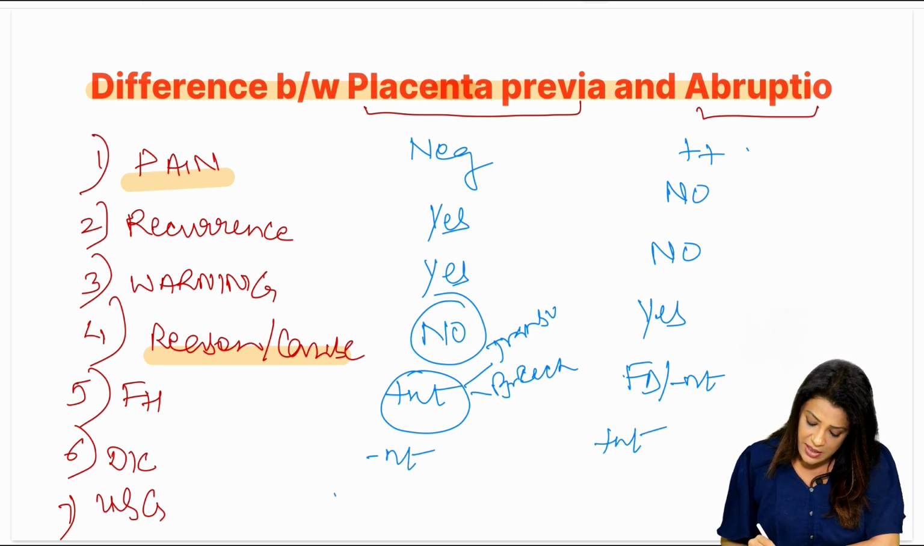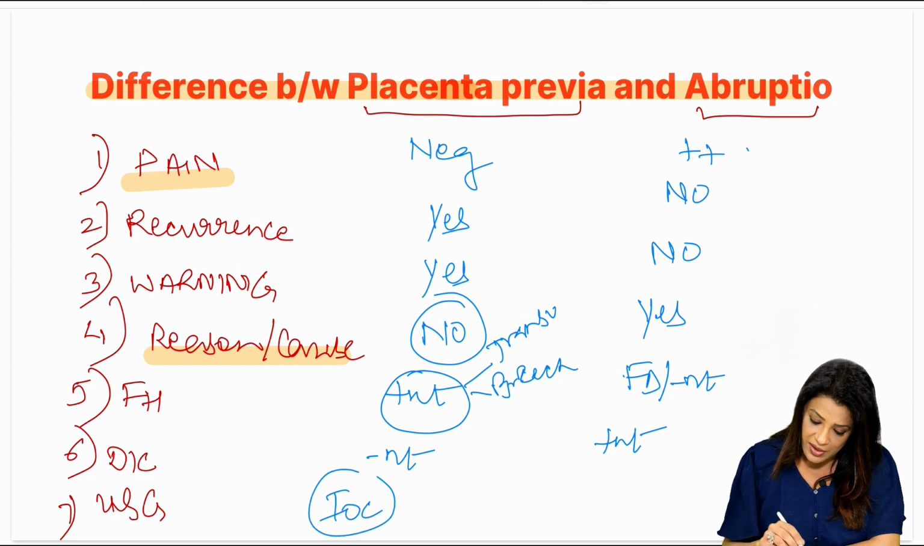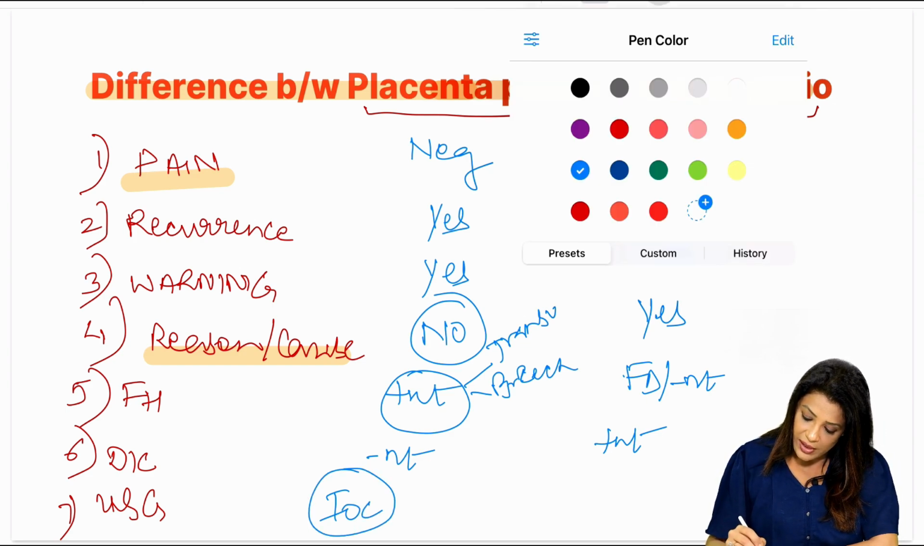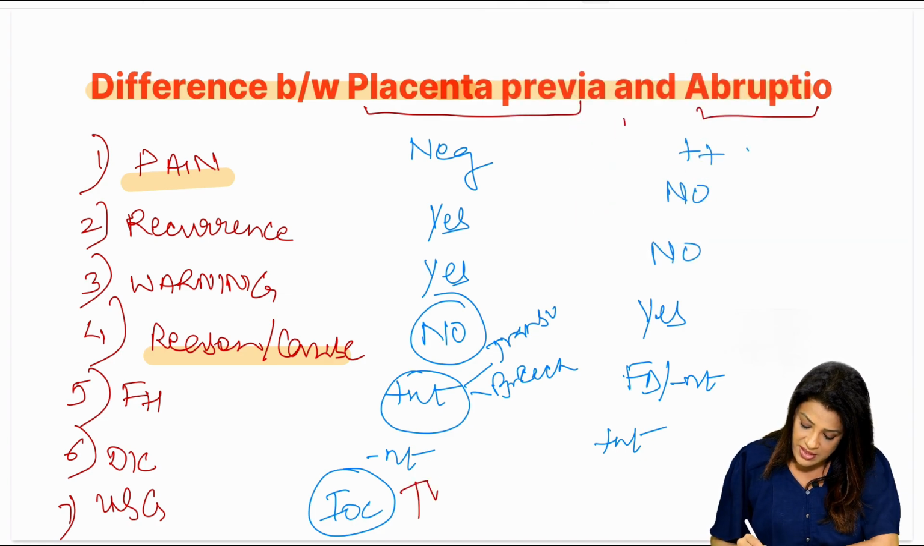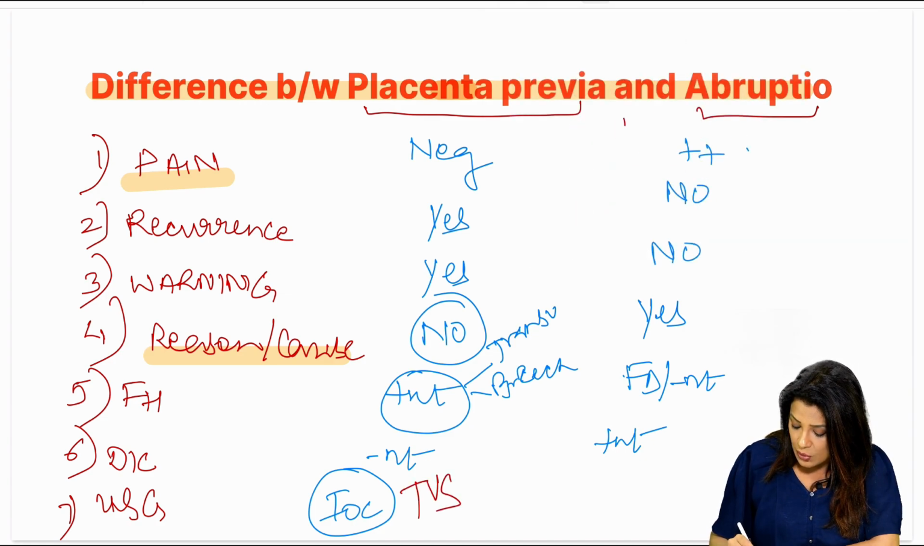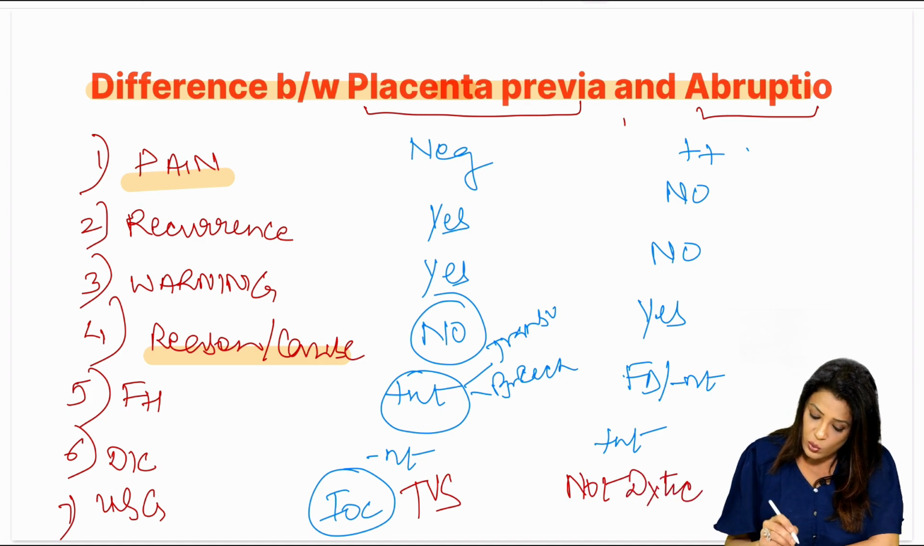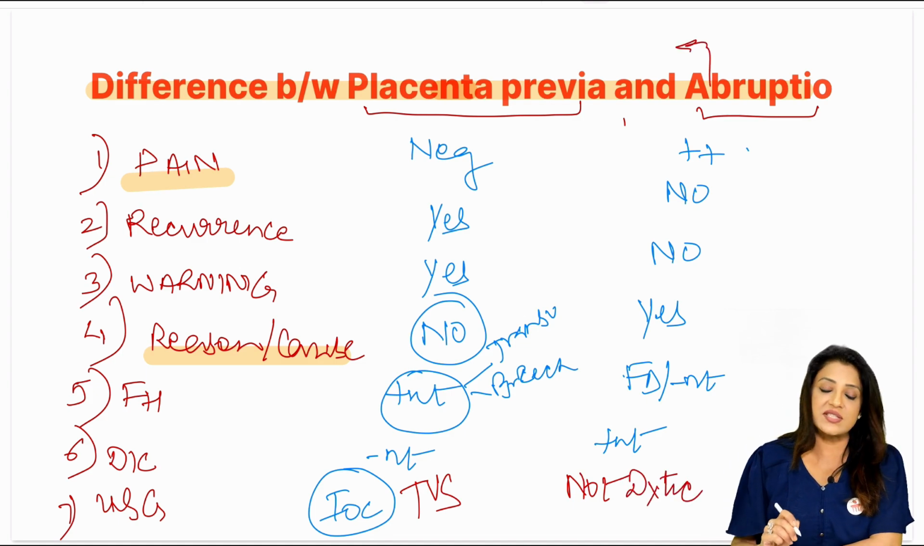USG is the investigation of choice in placenta previa. It is not a clinical diagnosis. It is easily diagnosed with the help of TVS. But in abruption, sonography is not diagnostic. So in sonography, in abruption, what will you actually see?